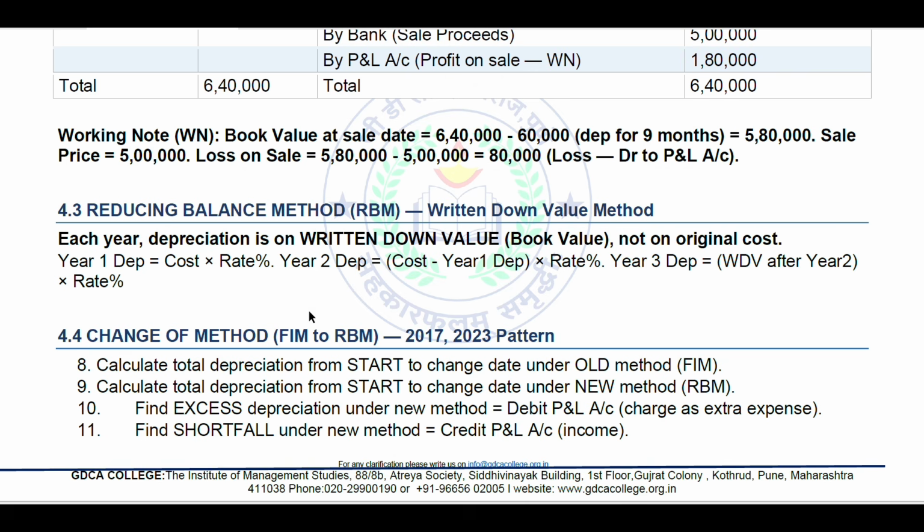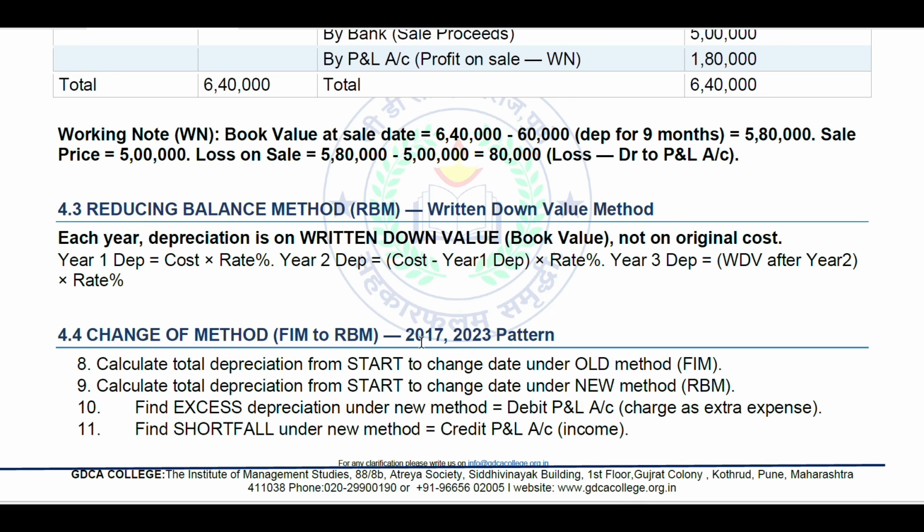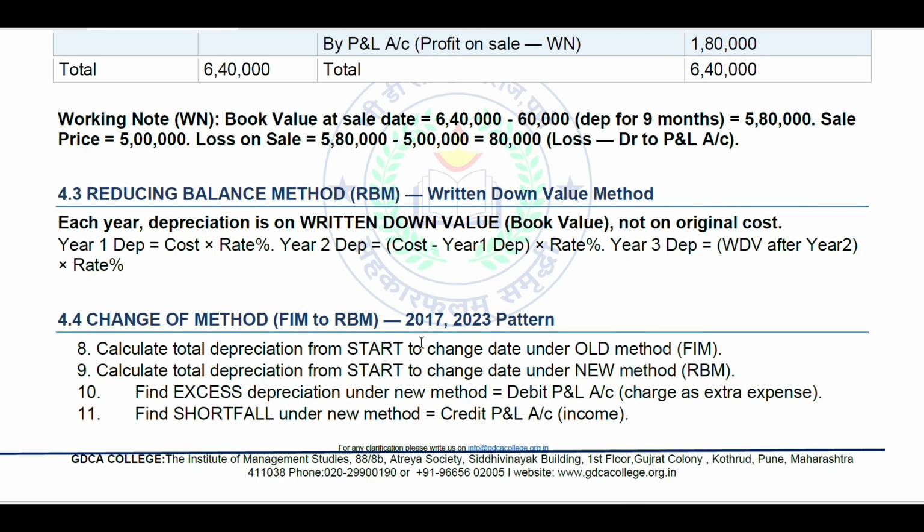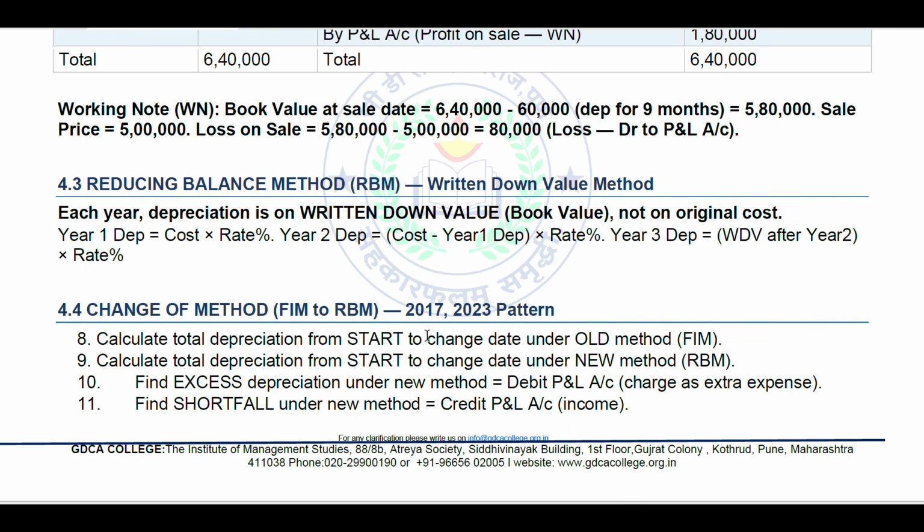Change of method, FIM to RBM. RBM is the reducing balance method, that is the written down value method. It has been asked in the 2017-2023 pattern already. Calculate total depreciation from start to change date under the old method, that is FIM.